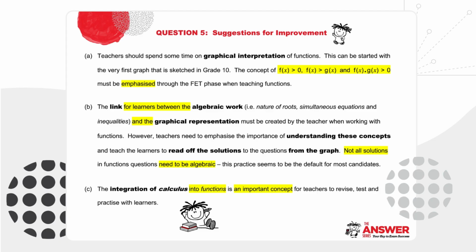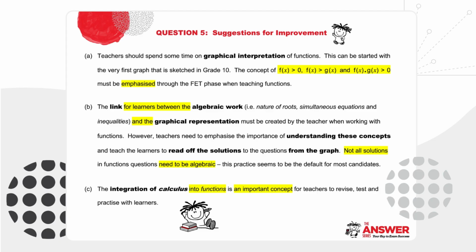B. The link for learners between the algebraic work, i.e. nature of roots, simultaneous equations, and inequalities, and the graphical representation must be created by the teacher when working with functions. However, teachers need to emphasize the importance of understanding these concepts and teach the learners to read off the solutions to the questions from the graph. Not all solutions in functions questions need to be algebraic. This practice seems to be the default for most candidates.